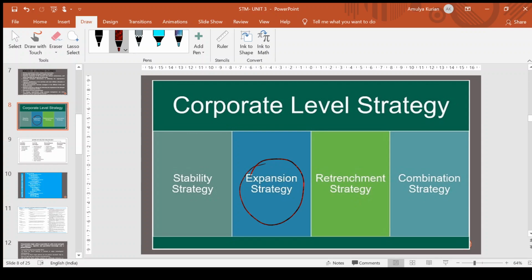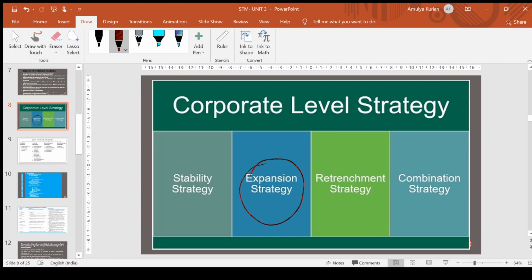So let's start. Corporate level strategies are strategies which are done by the top management. This is a future oriented one, which will be looking at what are the things which may happen in the future and what are your future goals as a company. Corporate level strategy has four different types of strategy underneath.